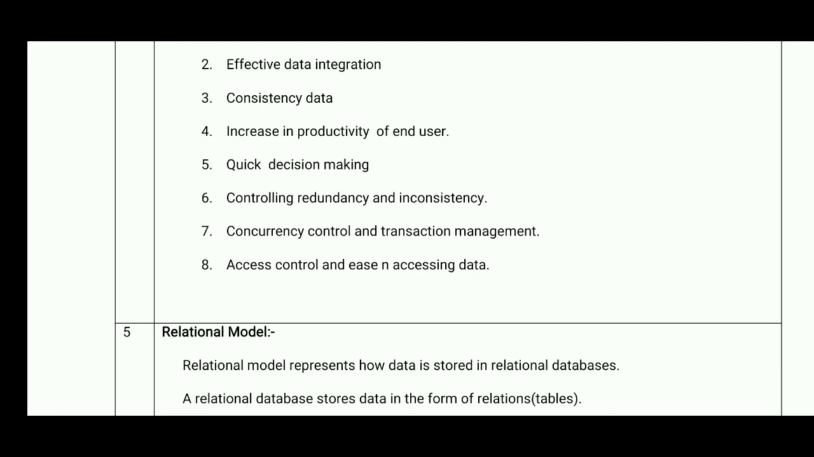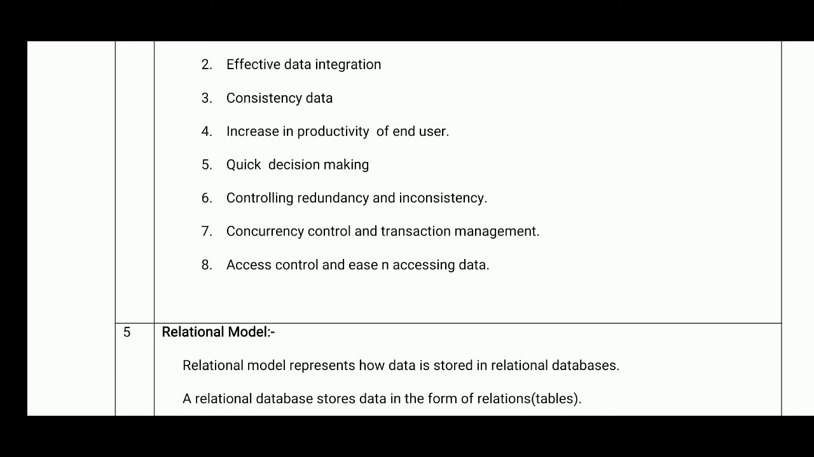Then the next one is quick decision making. Quick decision making means if the database is there, then you can easily make decisions based on that data. Then controlling redundancy and inconsistency. Redundancy means duplication of records, and inconsistency means there is no relation between the data you have entered or inserted.